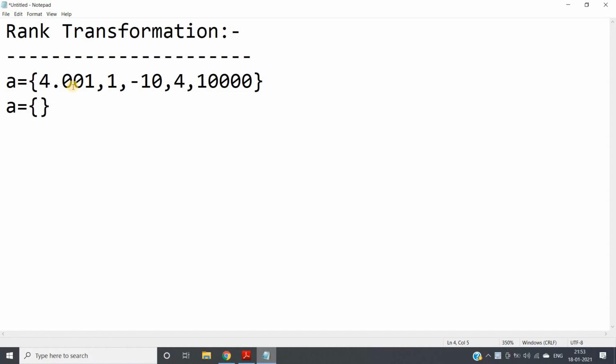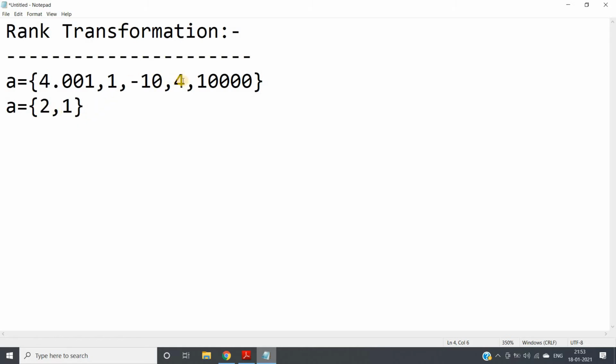Rank means the minimum value is -10, so corresponding to -10 we put rank 1. The next minimum value is 1, so for 1 I assign the value 2.